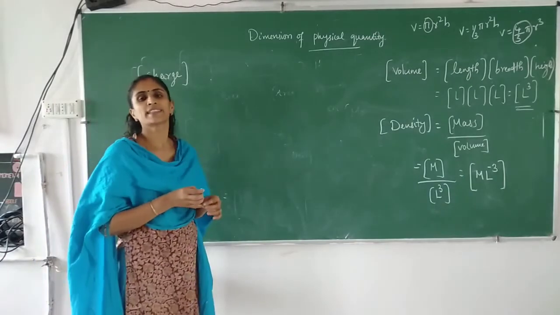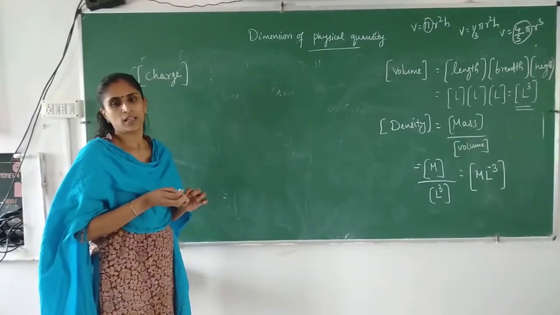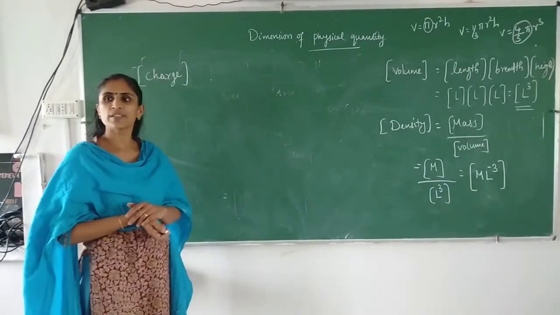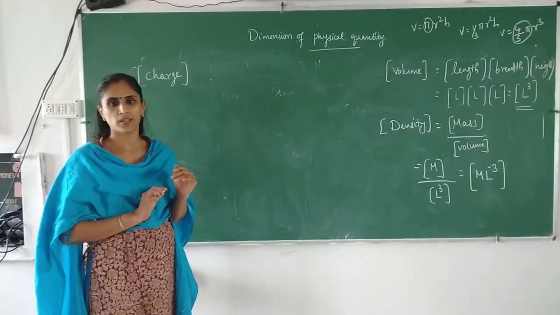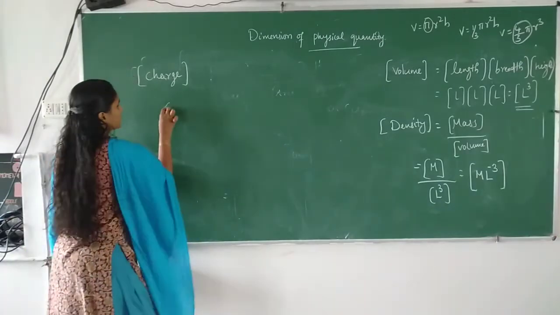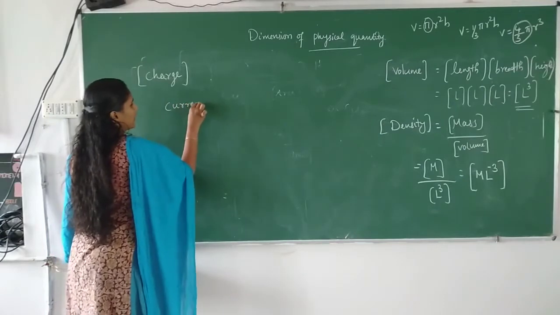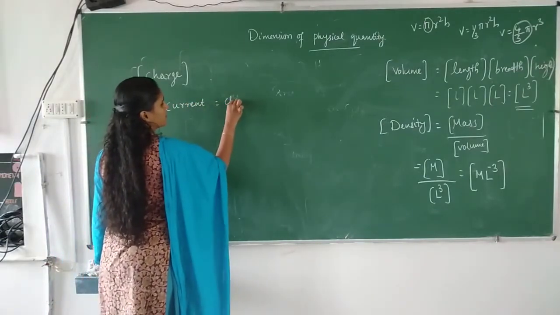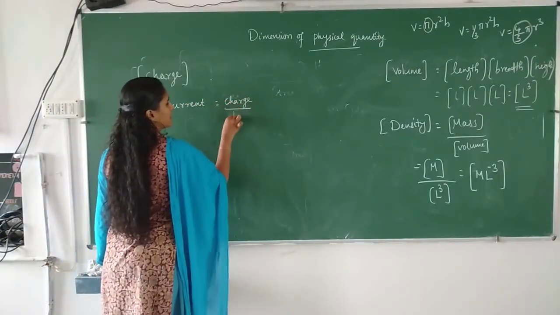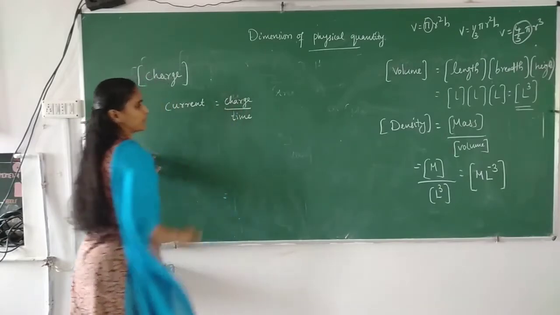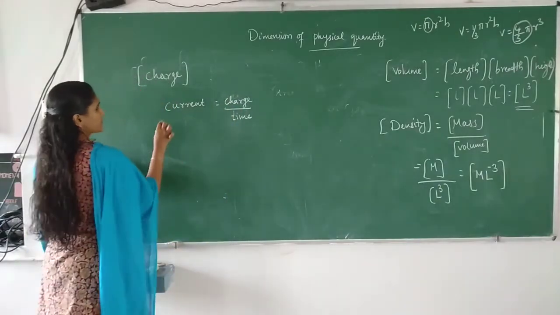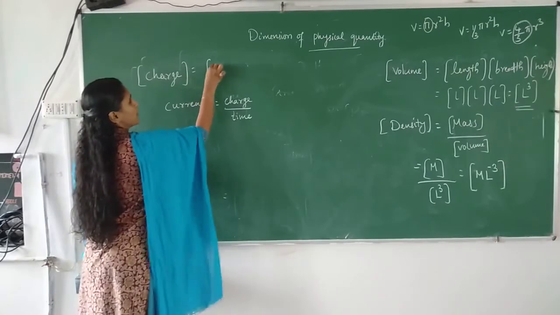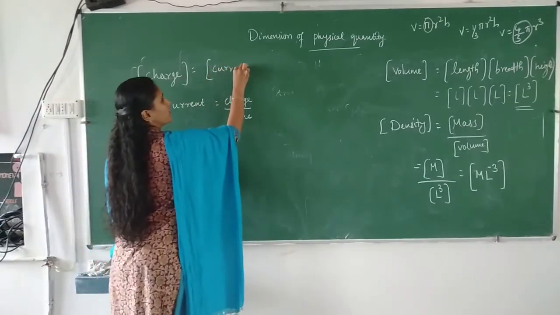Dimension of charge. What is the relation between charge and current? Current is the fundamental quantity. We know that current is equal to charge by time. So, charge can be written as charge is equal to current into time.